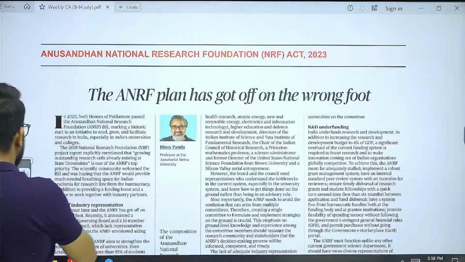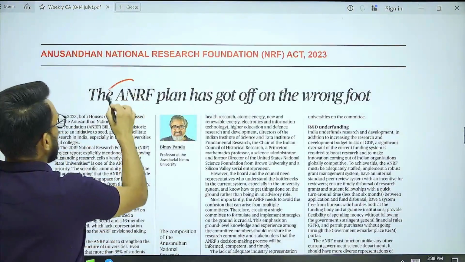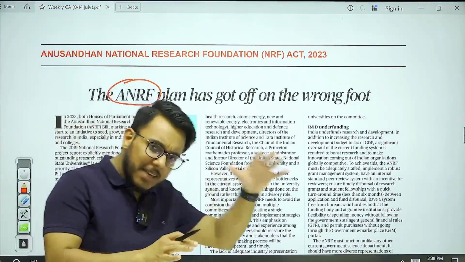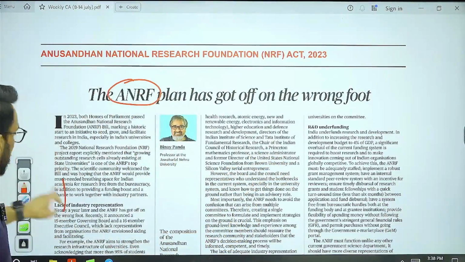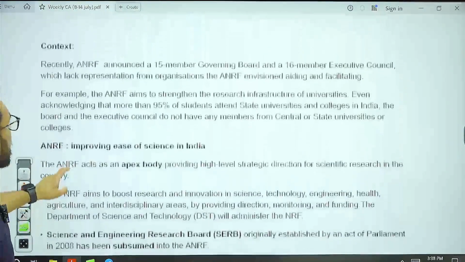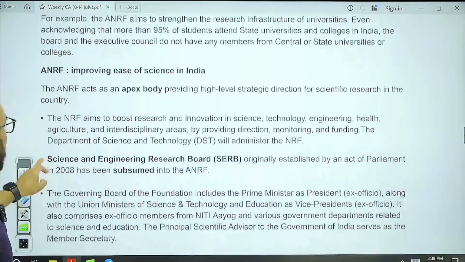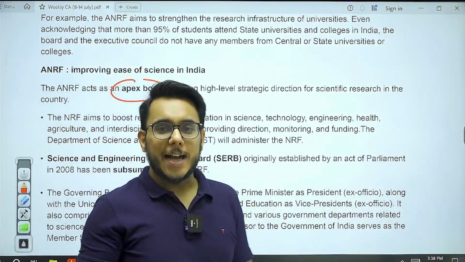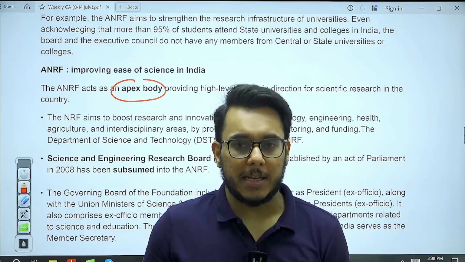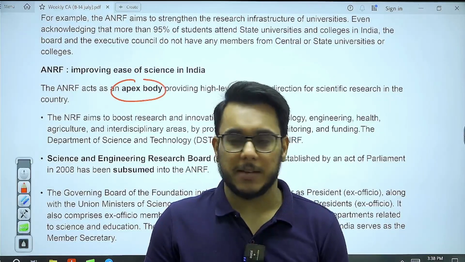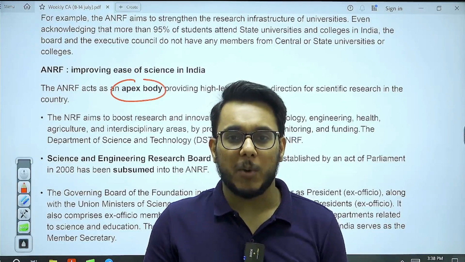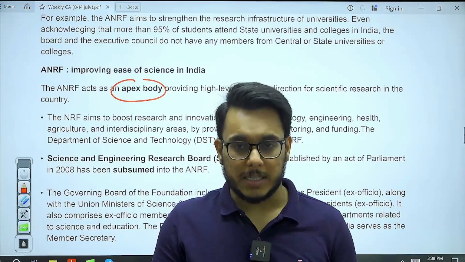That is the Anusandhan National Research Foundation. Now, what is this Anusandhan National Research Foundation? First of all, let's discuss that, then we'll go into this particular article's context. ANRF will be the apex body that will enhance the ease of doing science in India. It will mobilize the funding for research and development, and it will provide the regulatory approval for research and development.